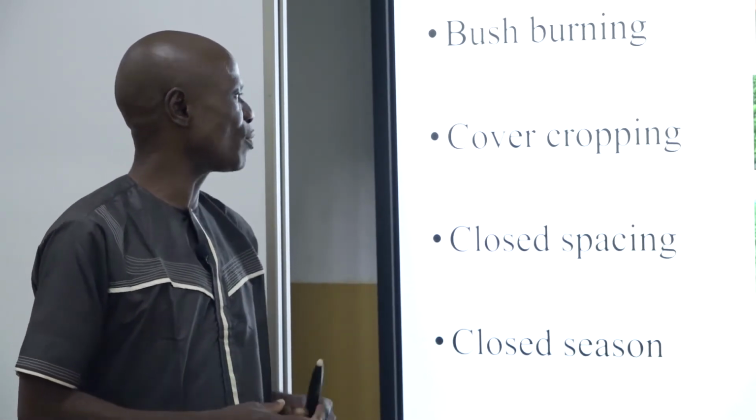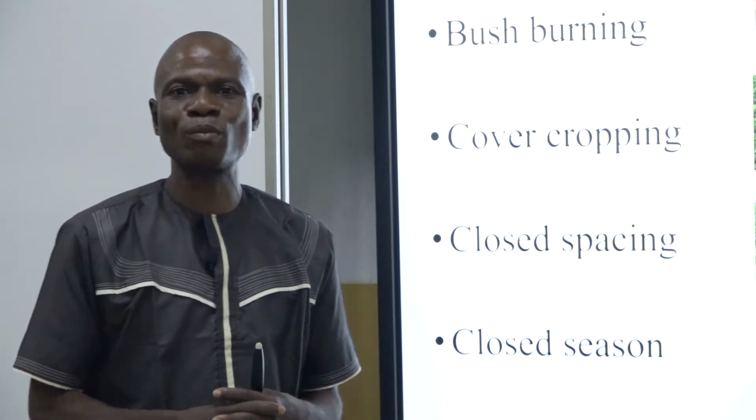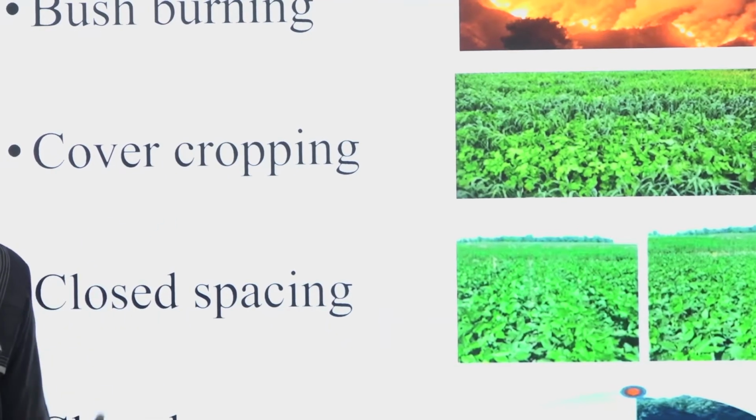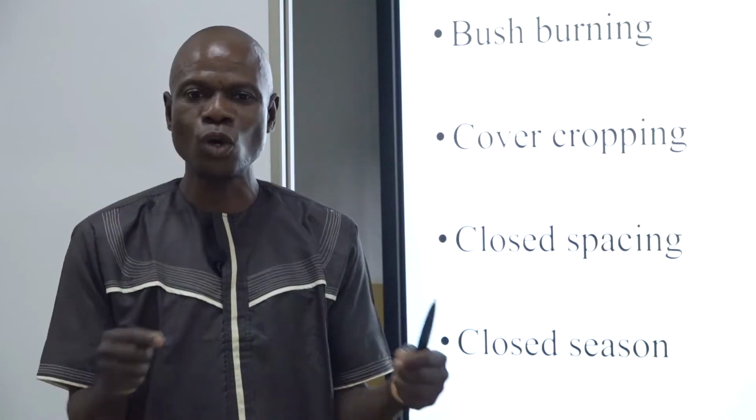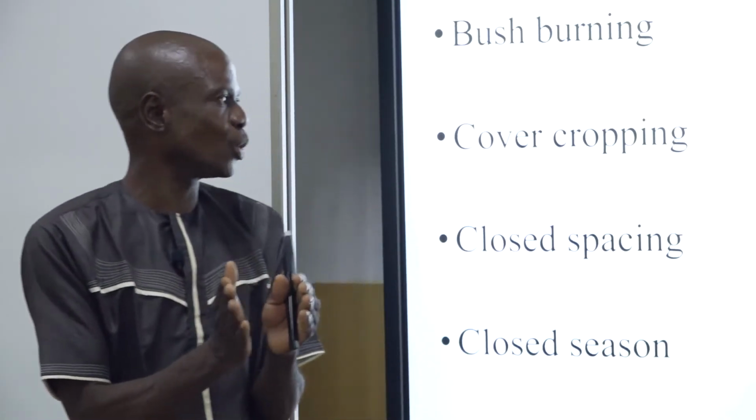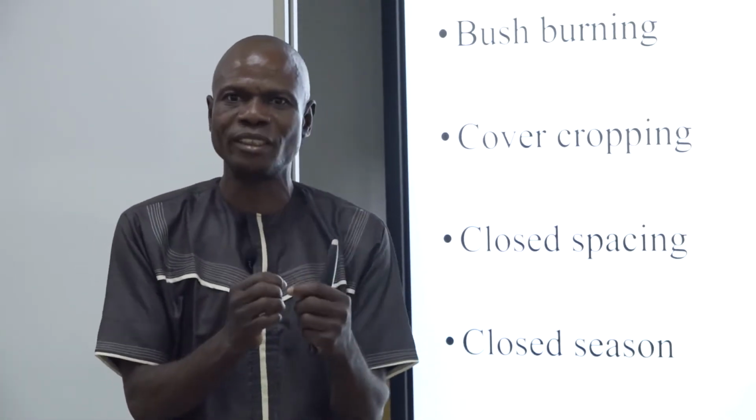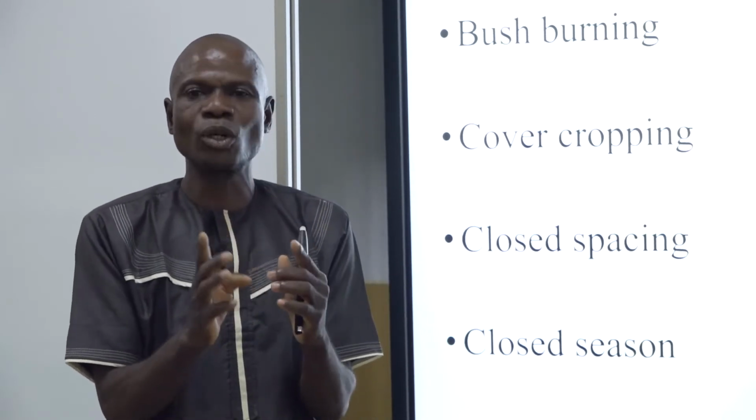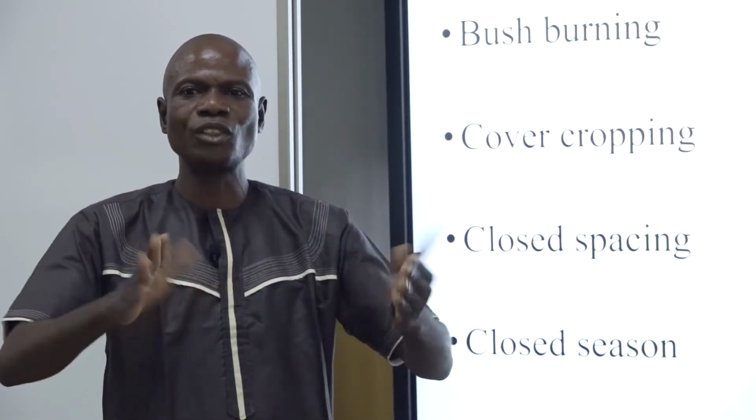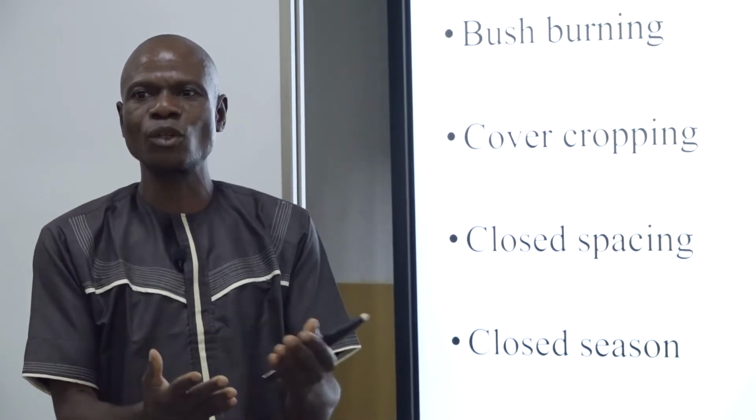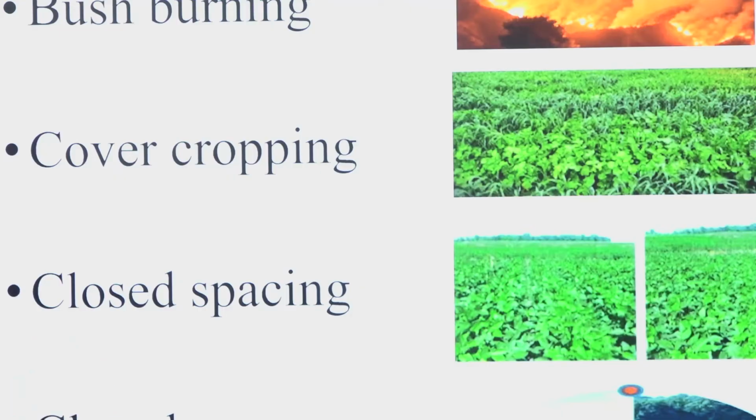Then after that, we have close spacing. If you want to plant, in order to avoid having excessive weeds in that farm, you have to plant your crops close to each other. There should be close spacing. The space should not be much, so that as they are growing, the leaves will cover the soil in such a way that it will not allow weeds to grow anyhow.